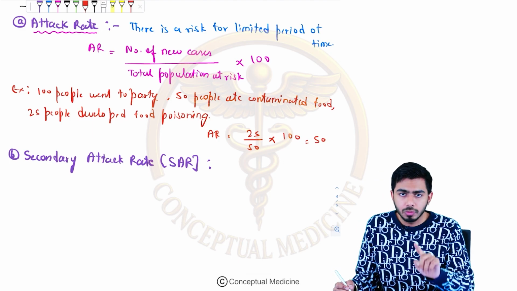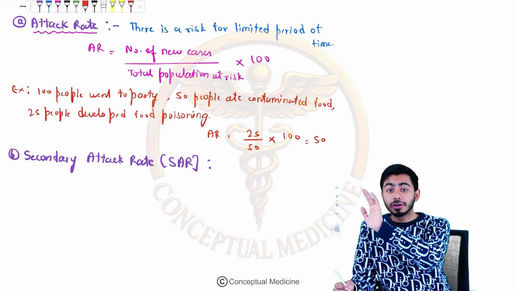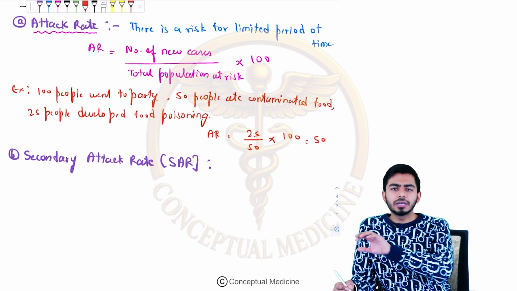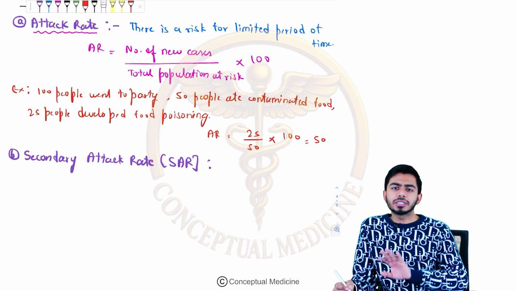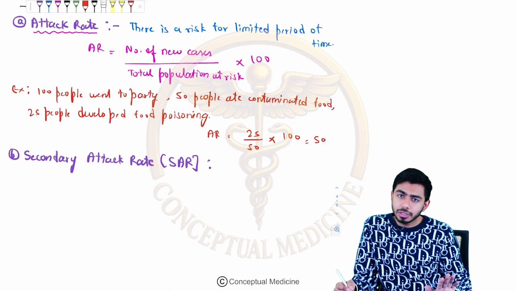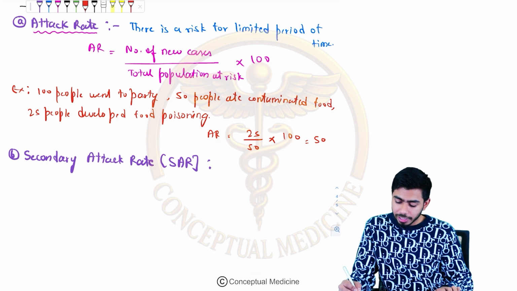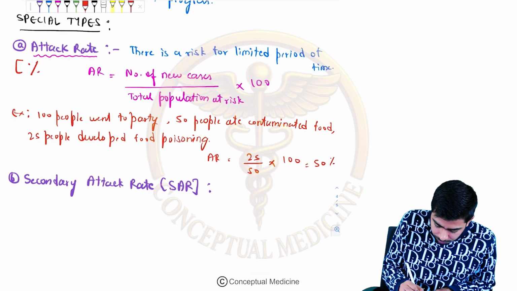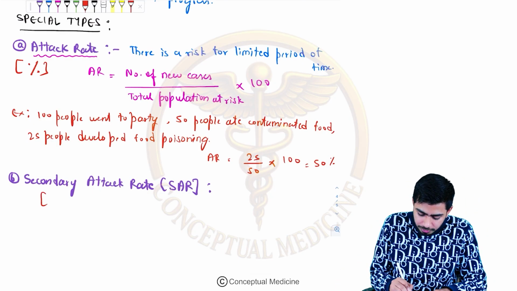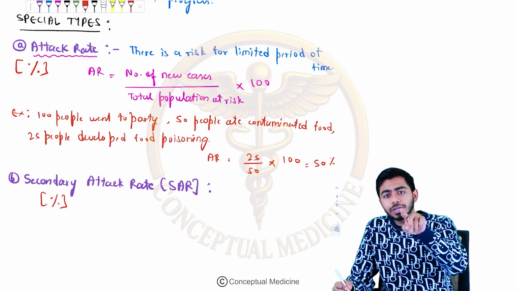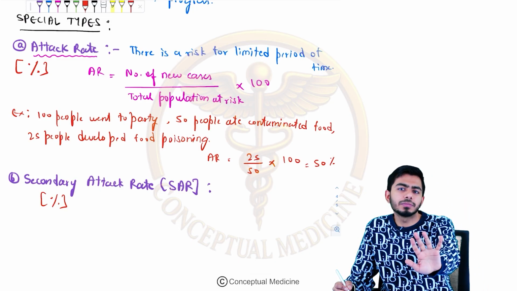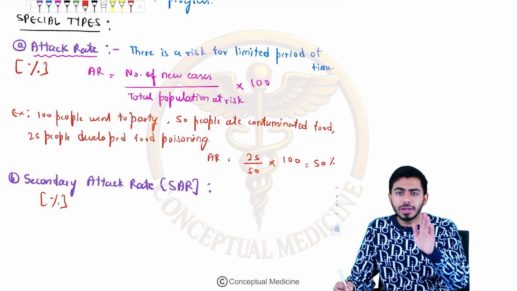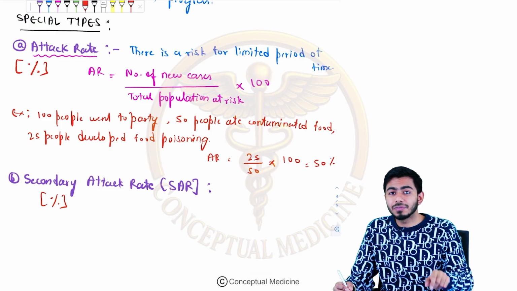Now, incidence is an example of rate. But these special types of incidence, the attack rate and the secondary attack rate, are both expressed in percentages. That is the trick over here, guys. So I will write 50%. Always remember, they are expressed in percentages. However, incidence is not expressed in percentage. Incidence is expressed per 1000 per year. Why per year? Because, as I told you, there is a time specification in the rate.